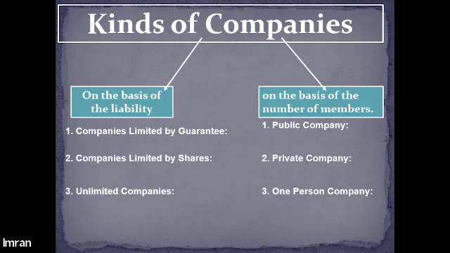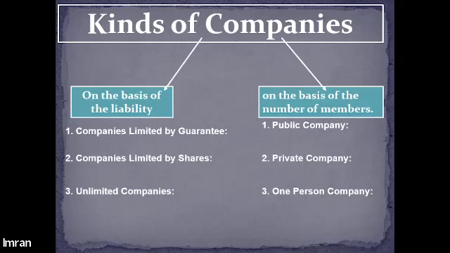On the other hand, the private company is different from the public company from the viewpoint of capital, directors, issuance of shares, and acceptance of deposits. All these things are treated differently, or there are different provisions in respect of the private company regarding all these things. For example, if we talk about capital, in order to start a private company, you should have at least 1 lakh of minimum paid up capital.